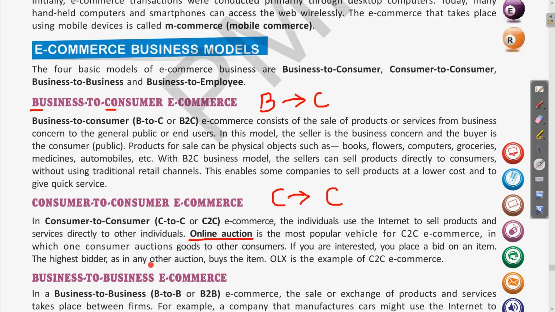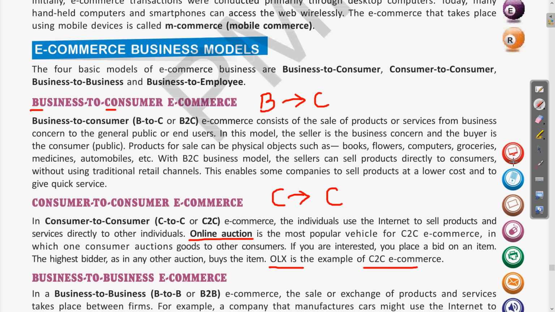Clear? So this is the way the online auction is performed. An example of this online auction or consumer to consumer e-commerce is OLX. You have heard about this also. So OLX is an example of consumer to consumer e-commerce, where directly a person can sell his or her products to any other person.